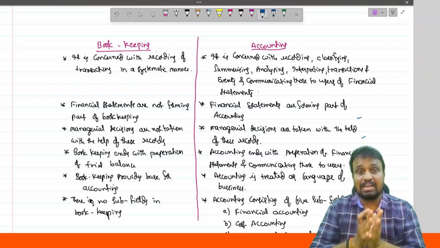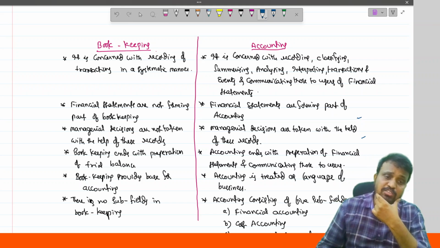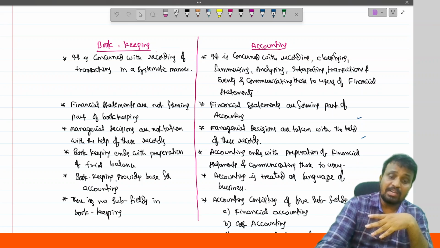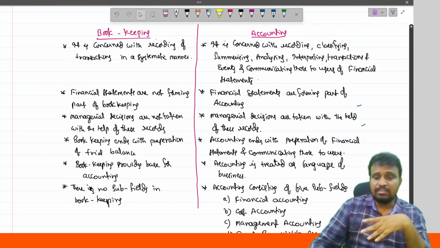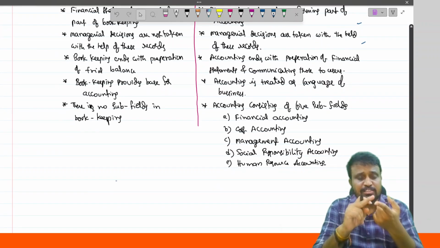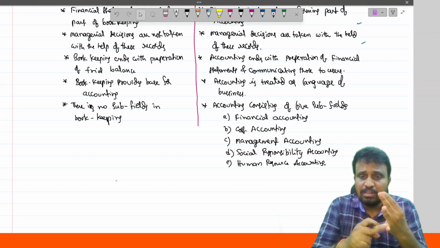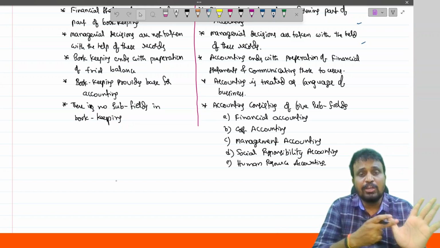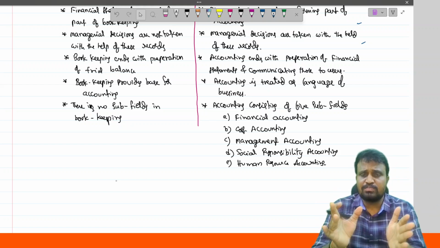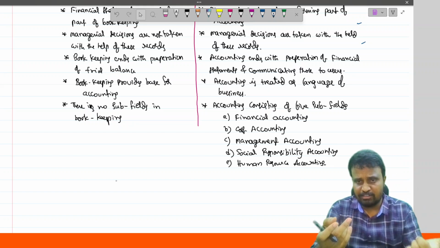Accounting is treated as a language of the business. There are no subfields or branches in the case of bookkeeping. But remember, in accounting there are 5 branches. One is financial accounting, another is cost accounting, third is management accounting, fourth is social responsibility accounting, and fifth is human resource accounting. Financial accounting is our topic.